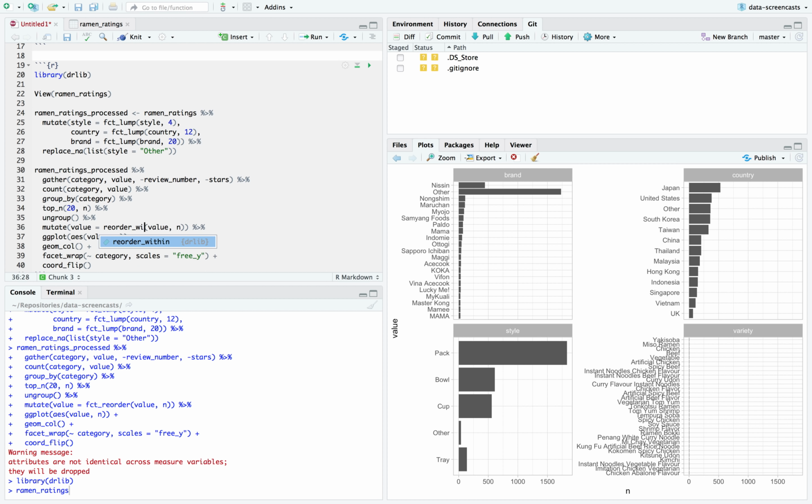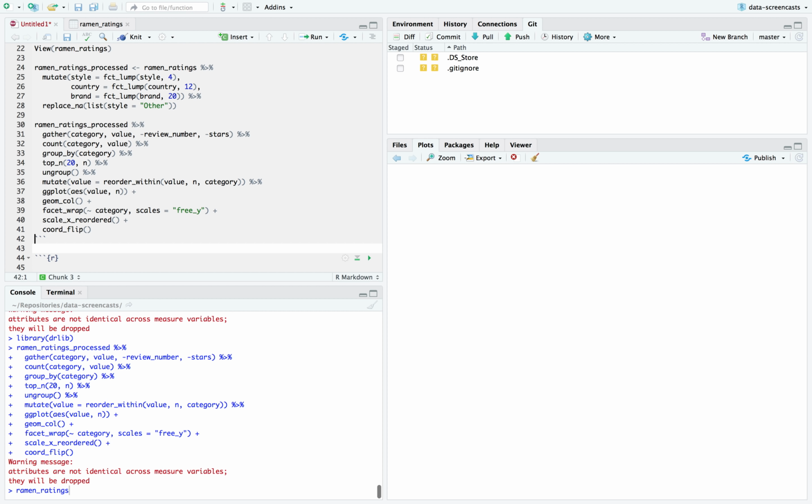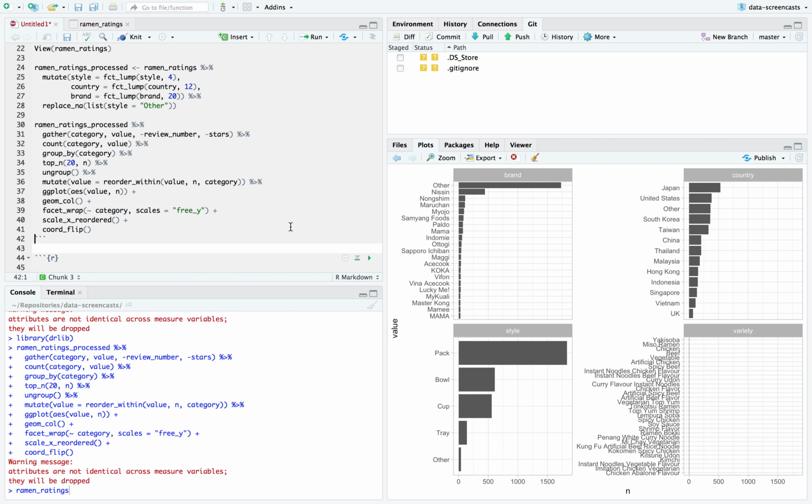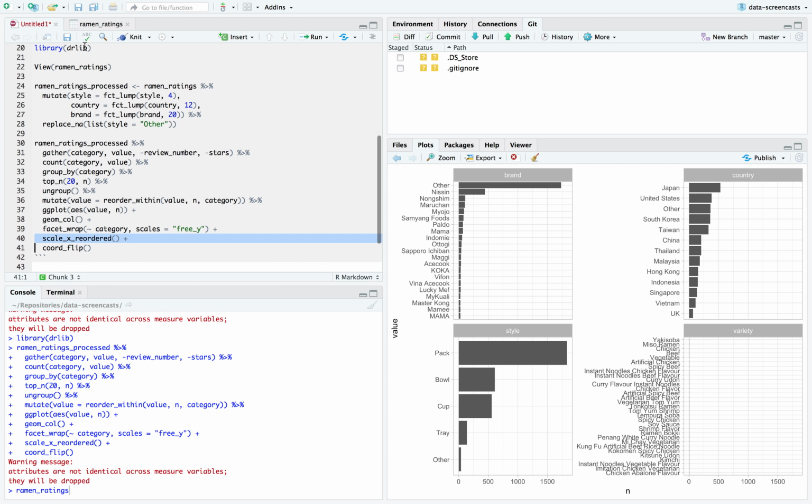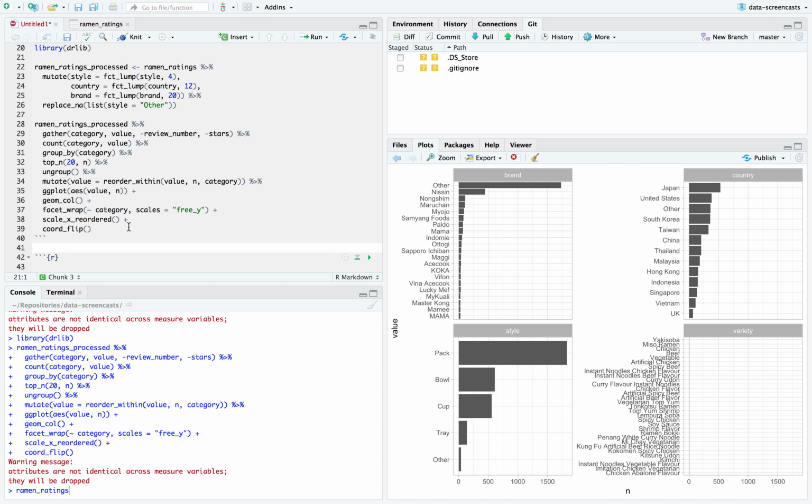It's called reorder_within, value by category. And I also need to add scale_x_reordered. So by these two steps, reorder_within and scale_x_reordered, present in the drlib package, we can order this to show the most common categorical variables.